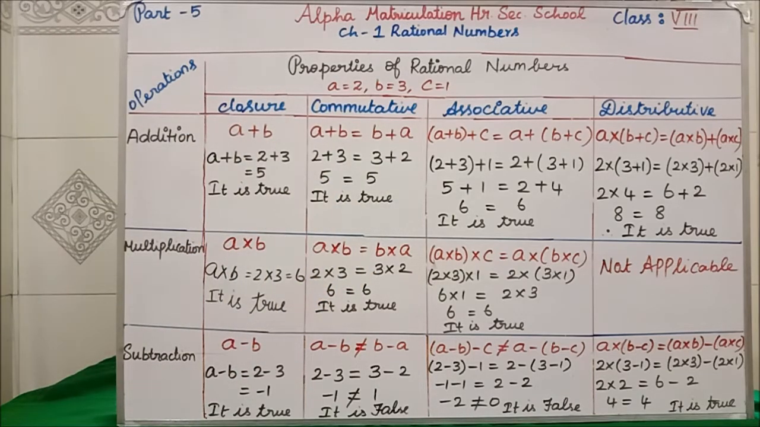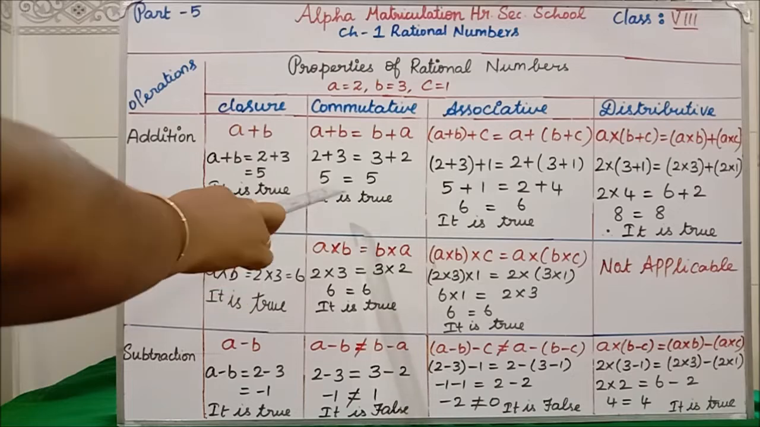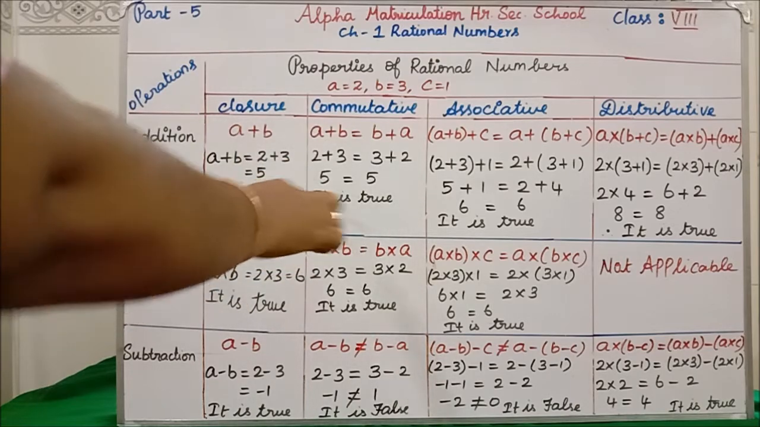Suppose you are getting 2 is equal to 10. 2 is equal to 10 now? No. So that time you have to write 2 is not equal to 10. But for addition it will become always true only. Commutative for addition it will always come true.